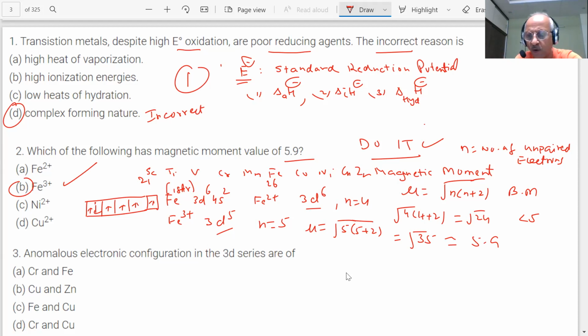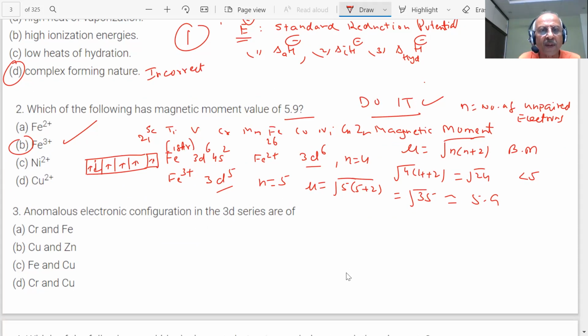Next question is on the screen, students. Question number 3. The anomalous electronic configurations in the 3d series are, students. Which elements are showing the anomalous electronic configuration? Now questions are coming on electronic configuration. We told you how to write this. That is why I said the atomic numbers in this series should be learned by all the students. Must be learned.